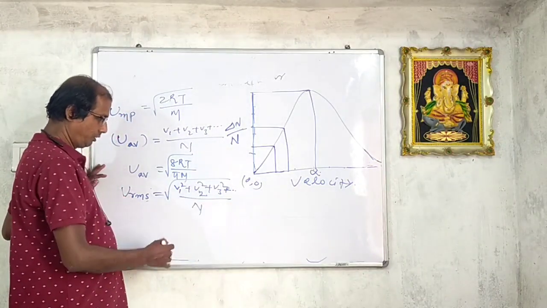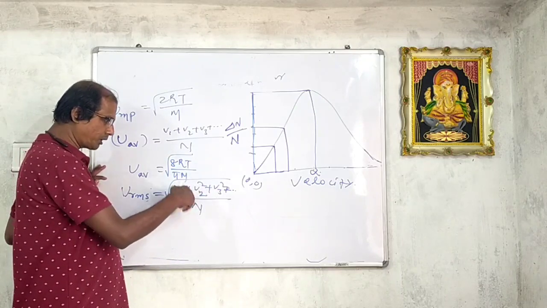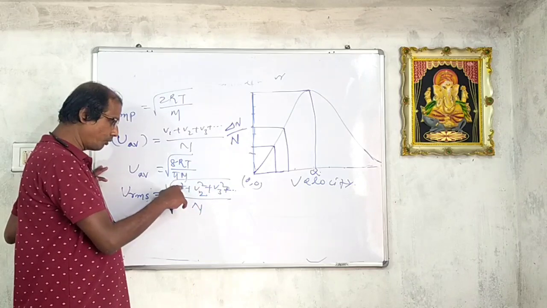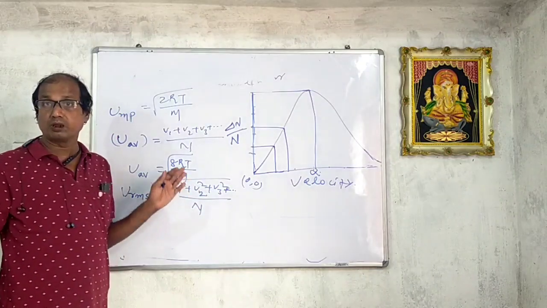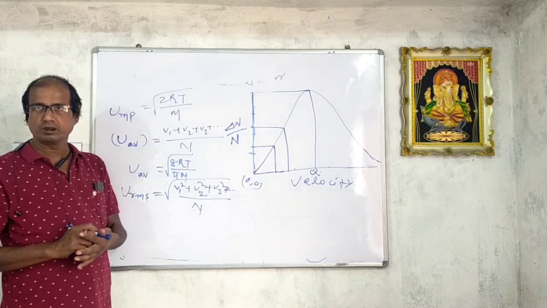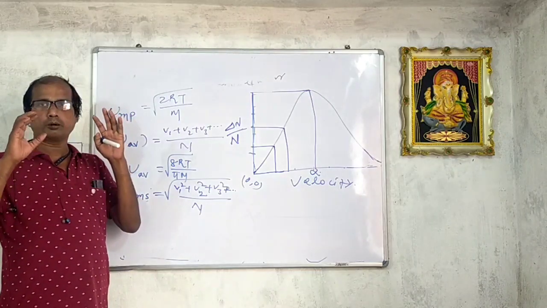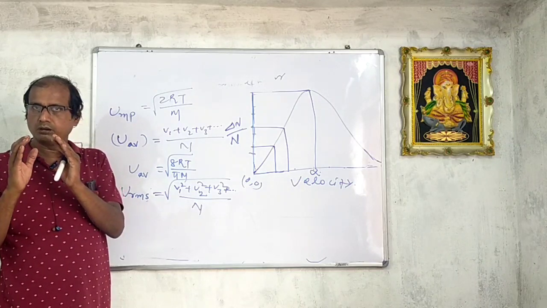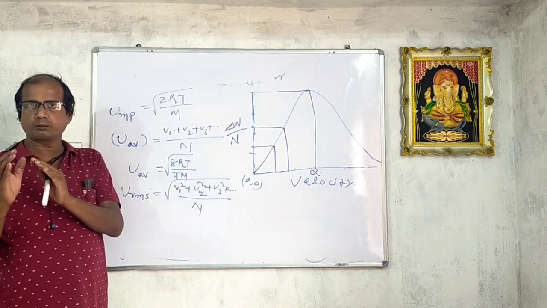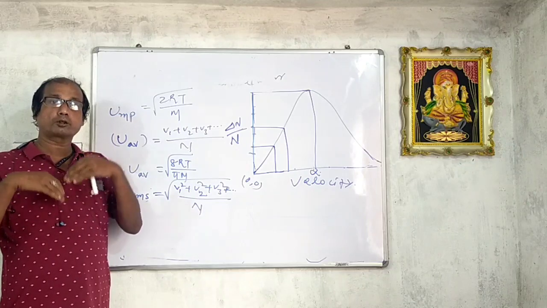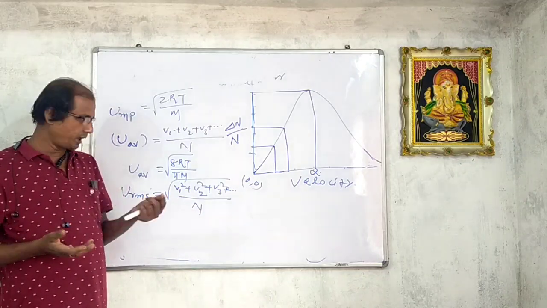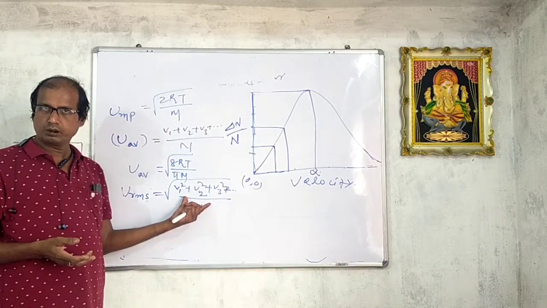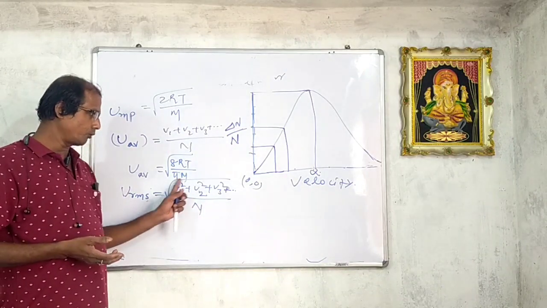We take the square of these values, then find the arithmetic mean, then take the square root.